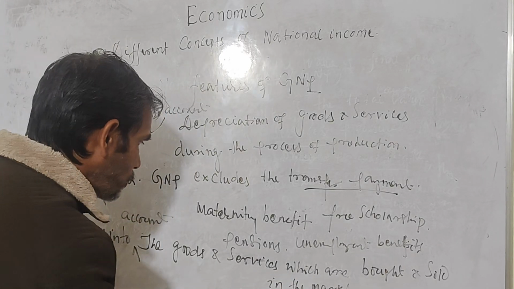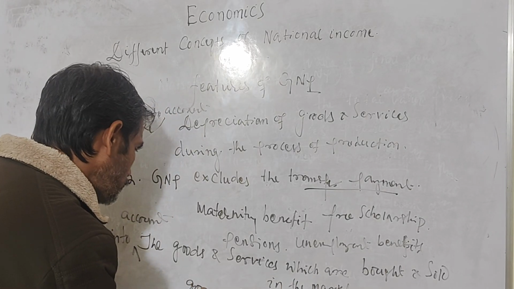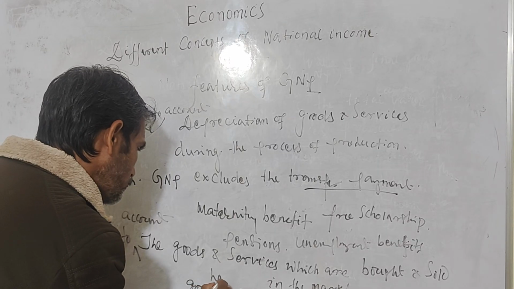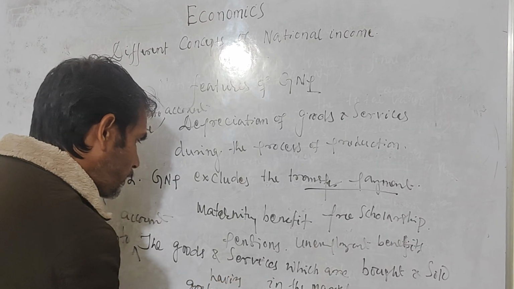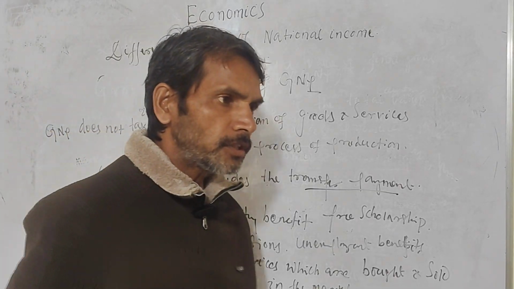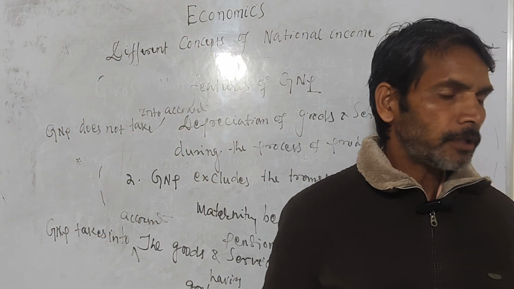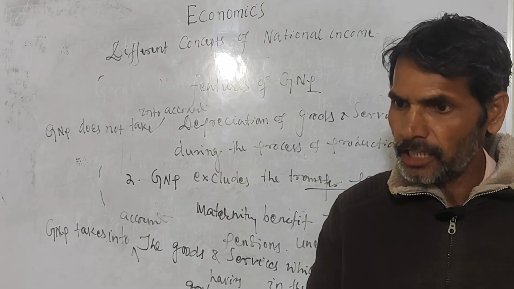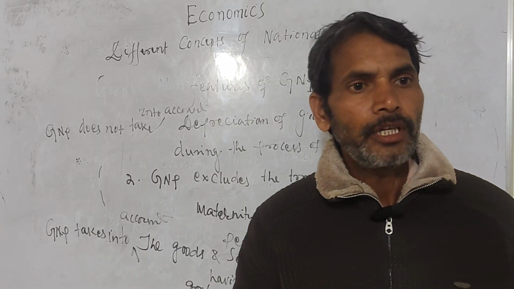I mean, GNP takes into account the goods having market value. Goods having market value are taken into account. Understand? So the goods which are not for sale or purchase are not taken into account.